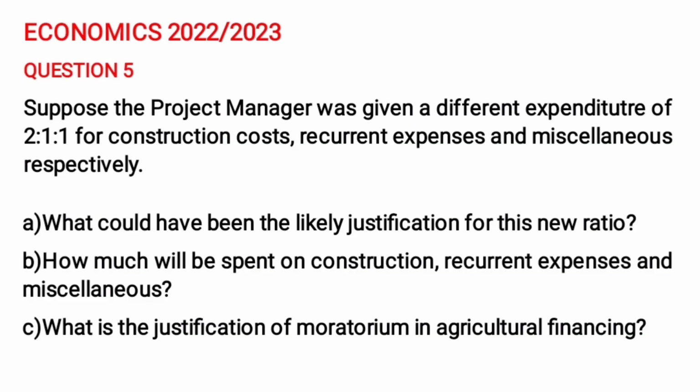Okay, question 5. Suppose the project manager was given a different expenditure ratio of 2:1:1 for construction costs, recurrent expenses, and miscellaneous respectively. What could have been the likely justification for this new ratio? That's question A. Question B: How much will be spent on construction, recurrent expenses, and miscellaneous? And then we have C: What is the justification of moratorium in agricultural financing? Before we solve any question, let's start by writing out the information that we are given in the question.